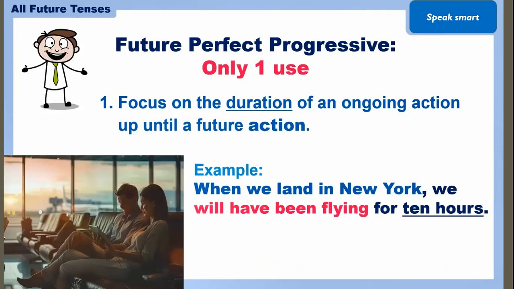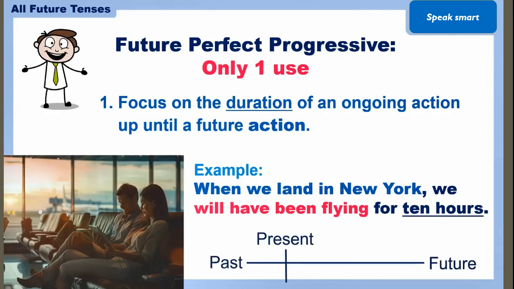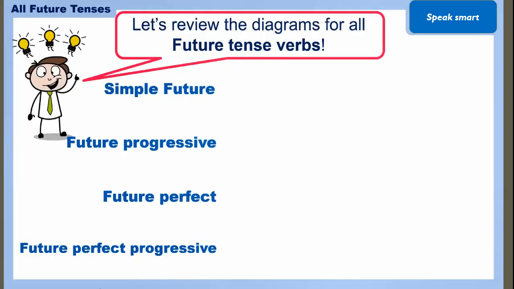Okay, another example that we are completing here, like when we land in New York we will have been flying for 10 hours. That was the previous example I am again taking. So here is the timeline. You can understand better with the timeline. Before that example I was talking about the past, but here I am talking about the present, you are traveling, like flying, for 10 hours. So like the sections we are also making. Today you are starting your journey and it has completed 10 hours of your journey, and then after that you will land at New York.